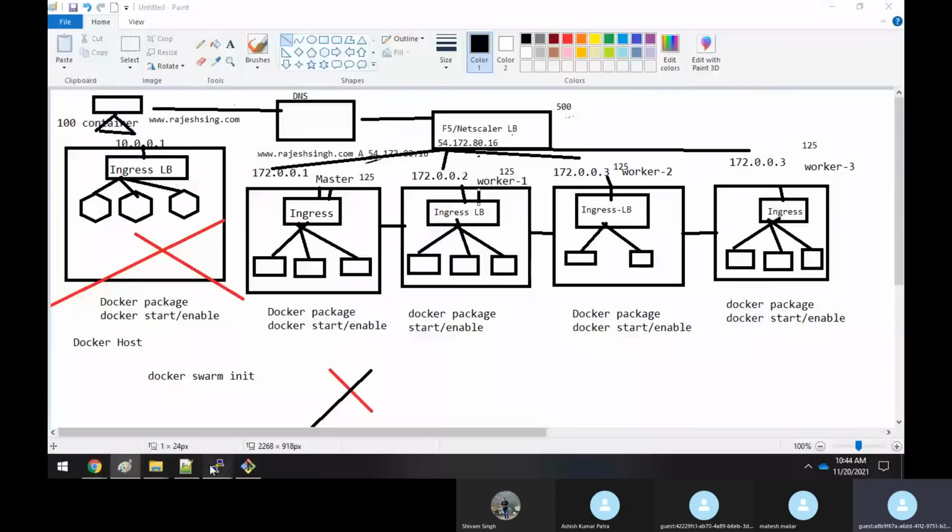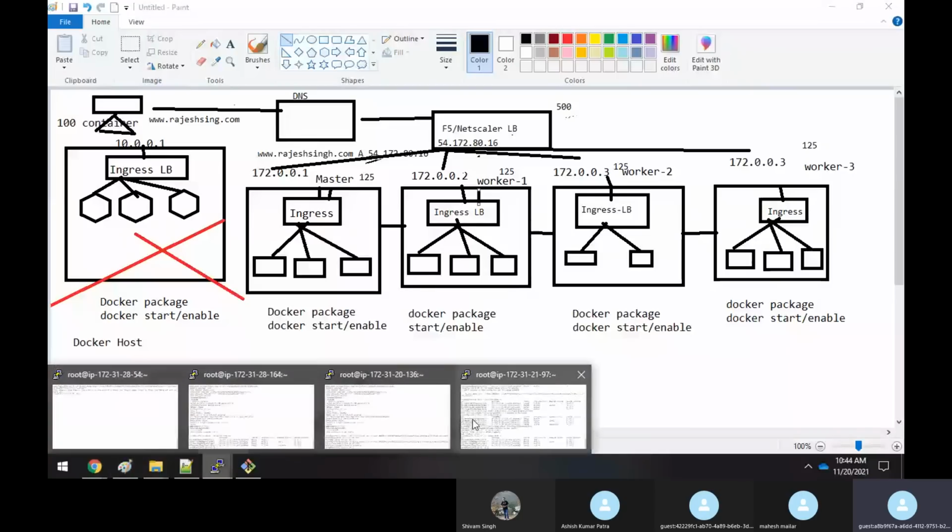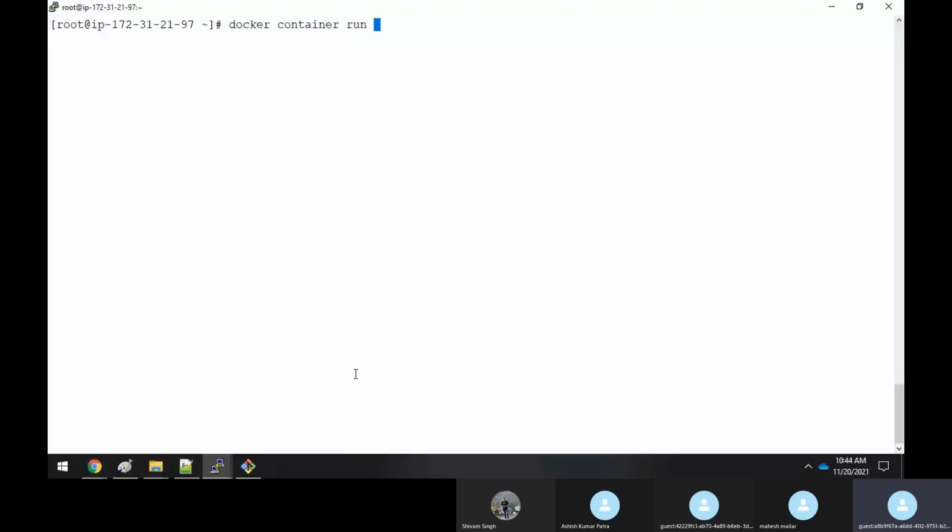Suppose this is my master node, and I want to create a container. What I will do is go here and say docker container run -it, and --name of a name, something like webserver. After that I can even give the port, if you want to do port mapping, you can do it like this, and then later you give an image name. This is what it is.